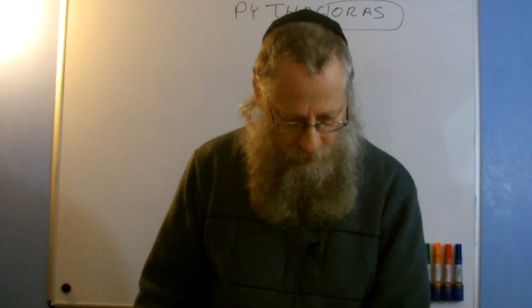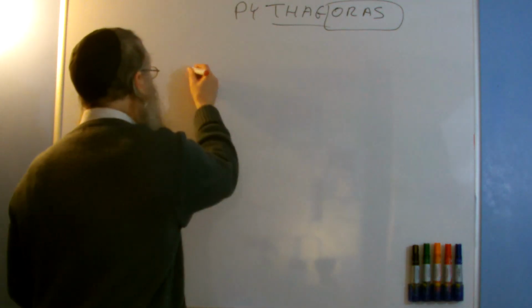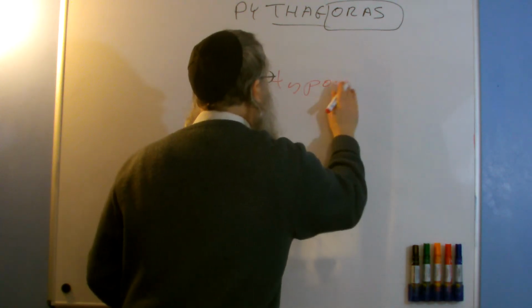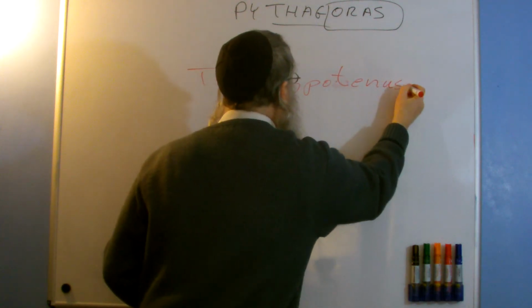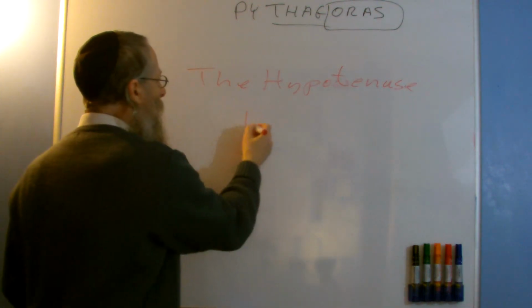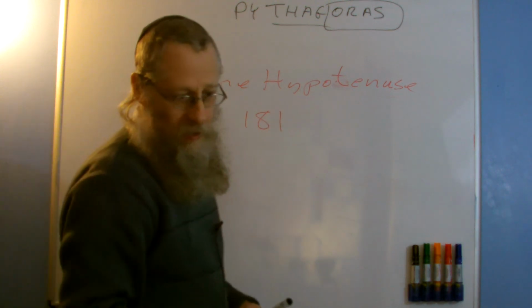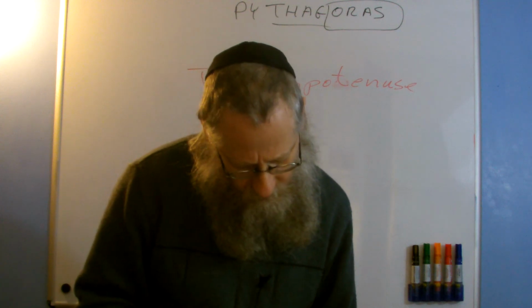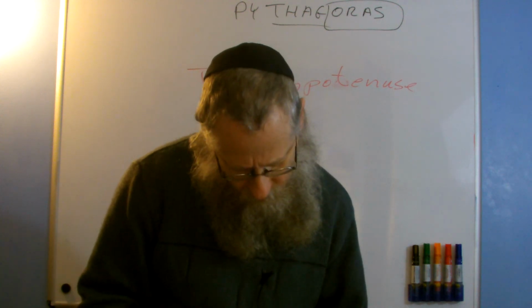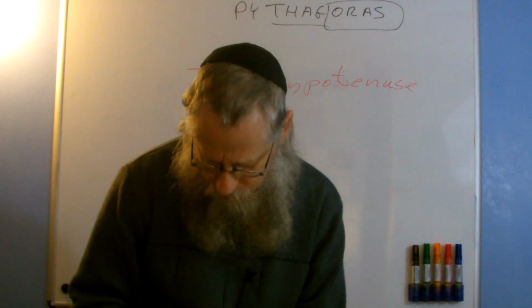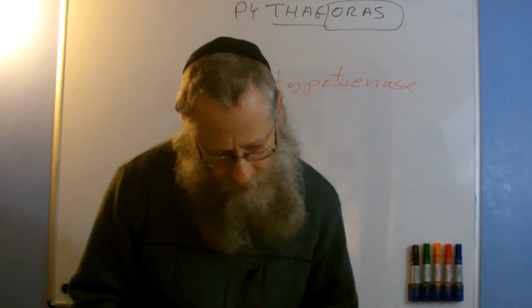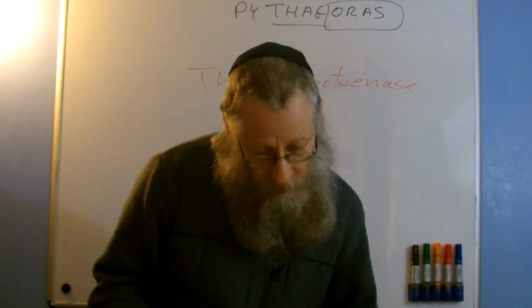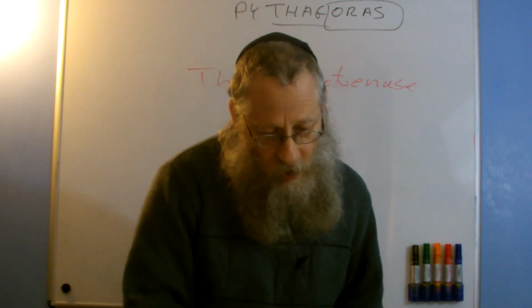We're going to look at the word hypotenuse. The hypotenuse. Okay, if I work out the placement value of that, I get 181. Now, funnily enough, just occurred to me that we had that number before somewhere. I know that we had that number. Never mind. I'll come to it sometime. So, we have a number 181.